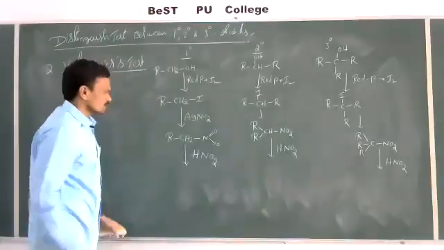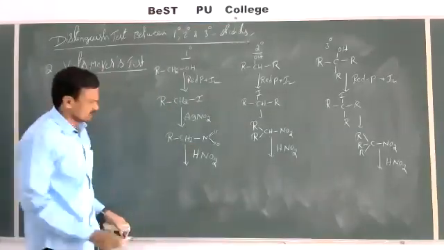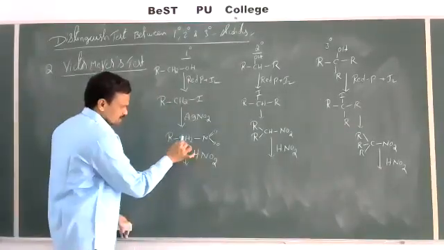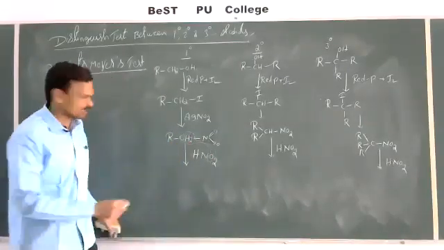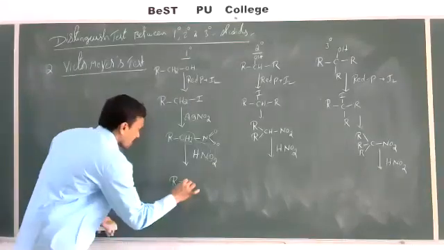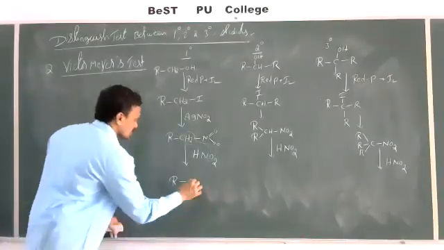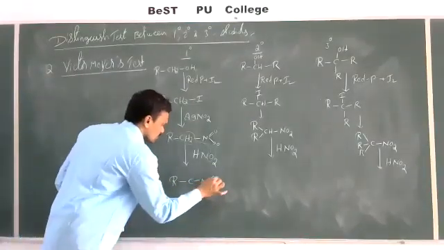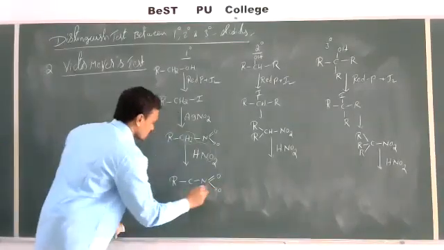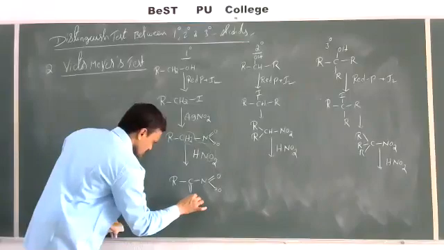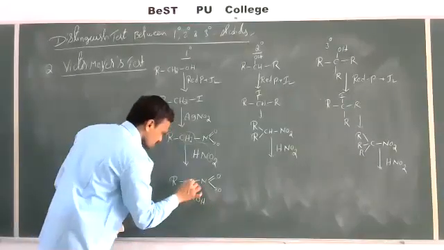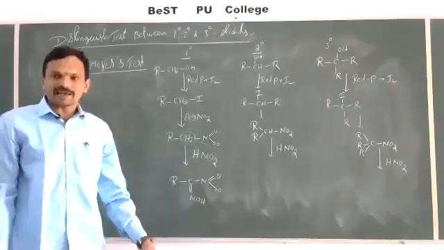Right. Now this one reacts with nitrous acid. See, from this alpha carbon 2 hydrogens and this oxygen get eliminated as water. Then we can get RC(NO2)=NOH, which is known as a nitrolic acid.